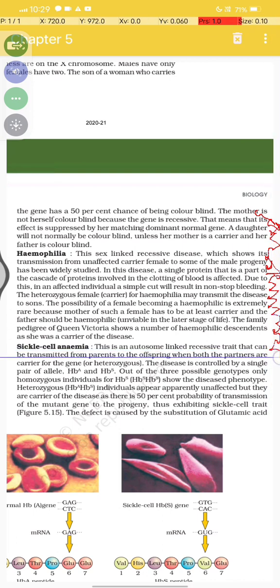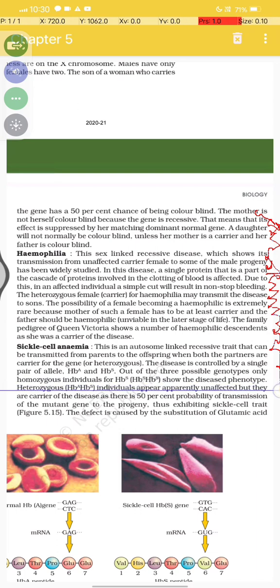Sickle cell anemia is an autosome-linked recessive trait that can be transmitted from parents to offspring when both partners are carriers of the gene, or heterozygous. This disease is controlled by a single pair of alleles, HbA and HbS. Out of three possible genotypes, only the homozygous individual HbS HbS shows the disease.